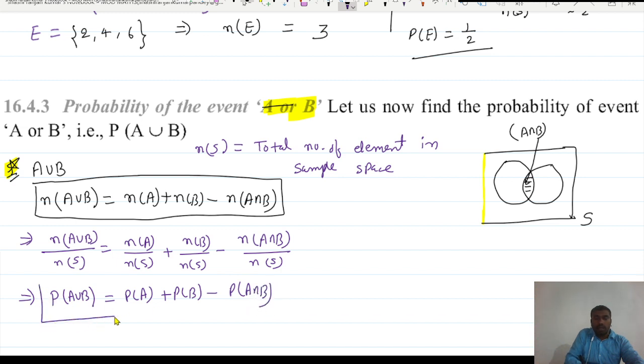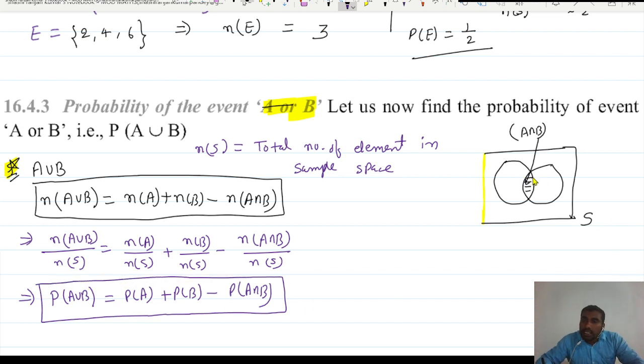So what is the meaning of the minus here? You can check this. Let us suppose this is your A and this is your B. Whenever you write P of A, you find the probability of this region. Whenever you find P of B, you find the probability of this region.